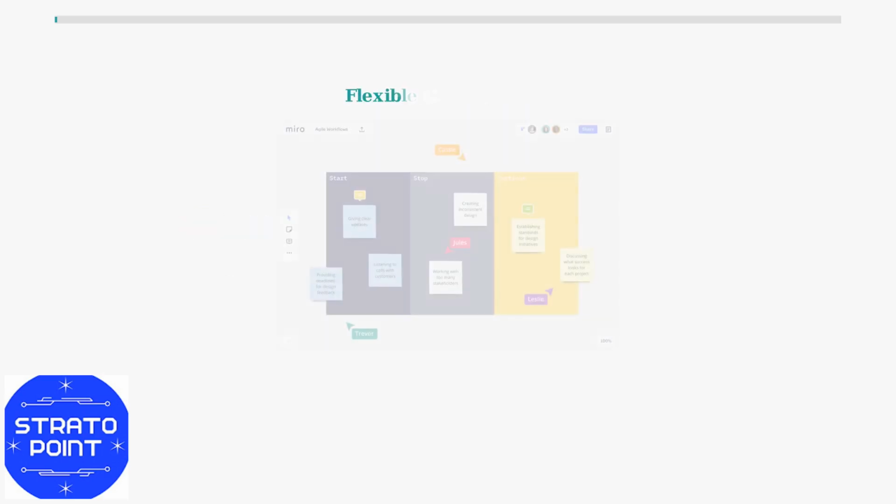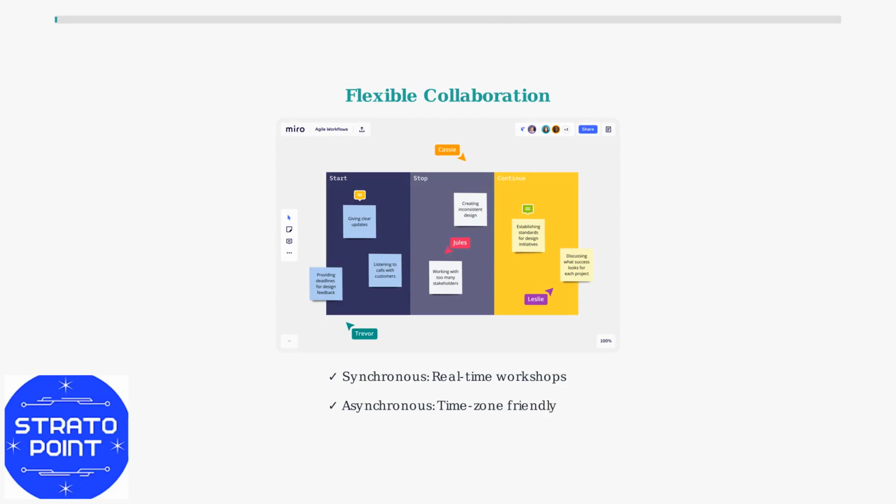Miro supports both synchronous and asynchronous collaboration, making it perfect for remote teams across different time zones. Team members can contribute when convenient while maintaining project continuity and momentum.